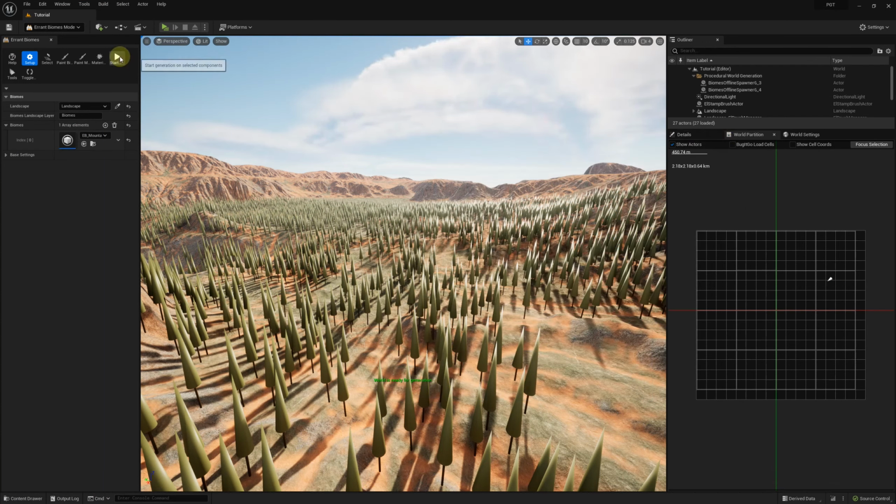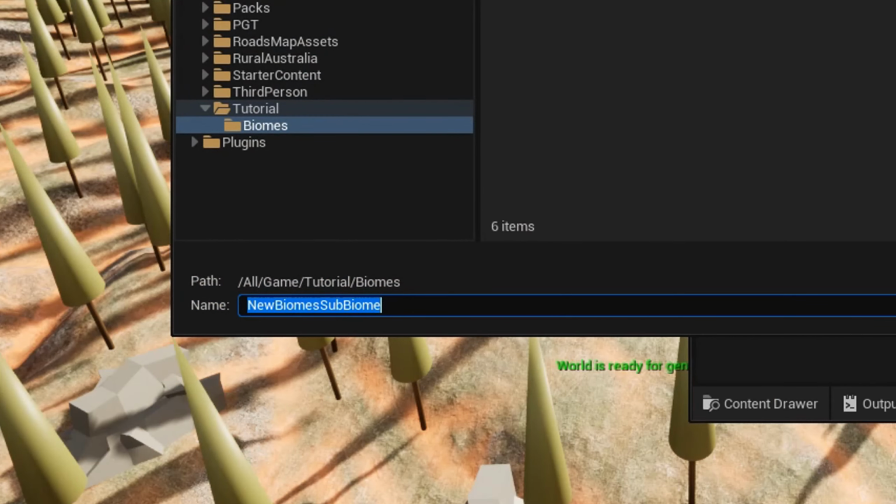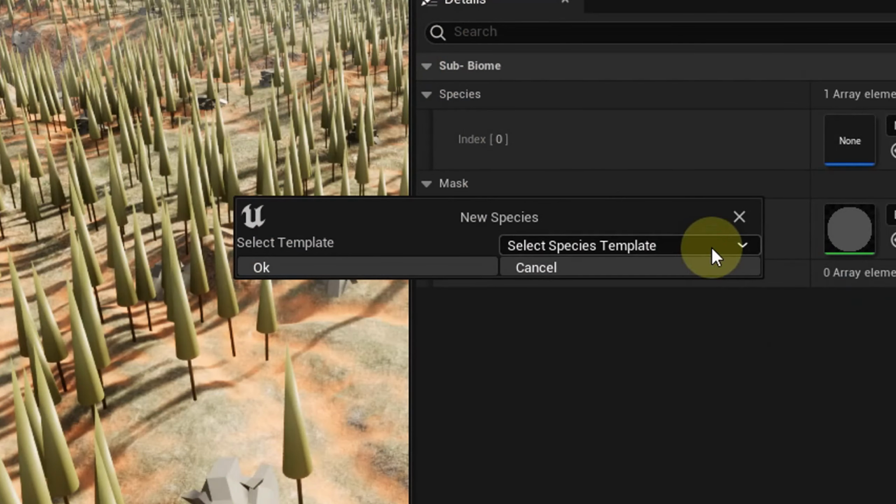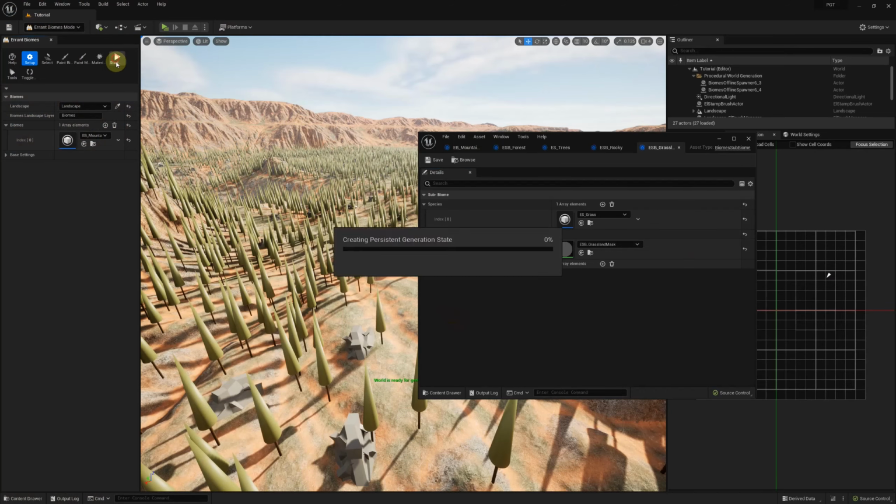I'll add a 3rd sub-biome and species for the grasslands and grass. We'll use the grass template this time. Okay, and the grass is spawned. It's using runtime generation, which means that instances of the grass are generated on the fly and spawned dynamically around the camera. It's because the density of the instances is very high, and it would take gigabytes of memory and disk space to store the transforms. The Biomes tool automatically enabled runtime generation for us, but we may alter this setting.